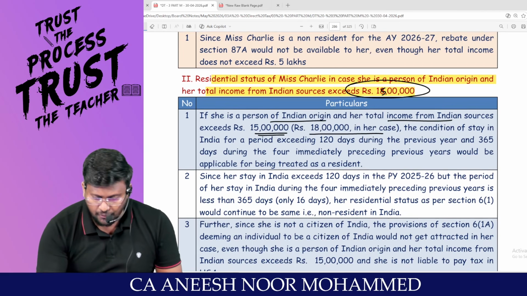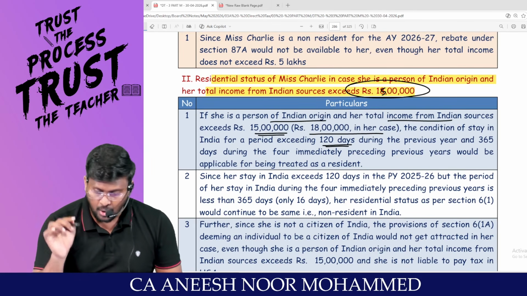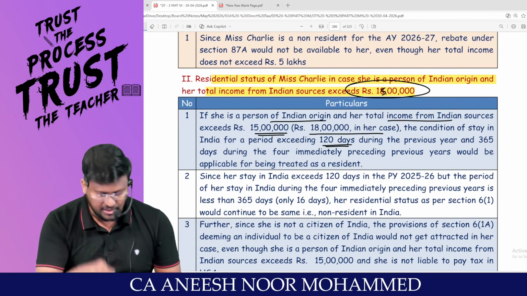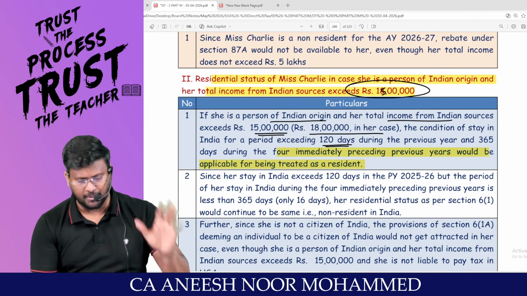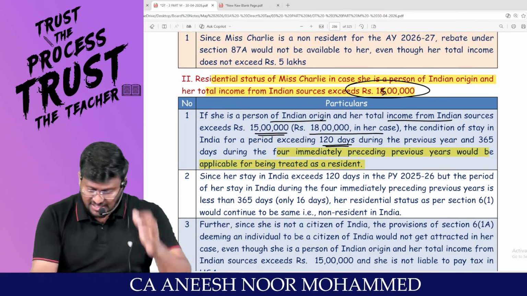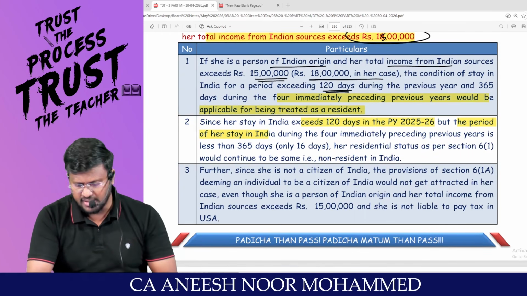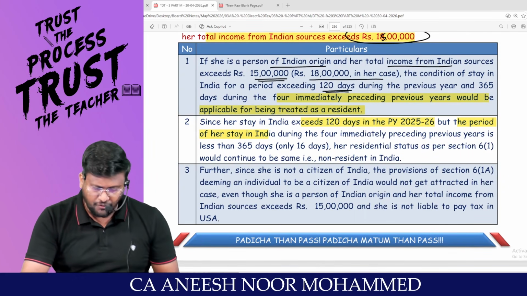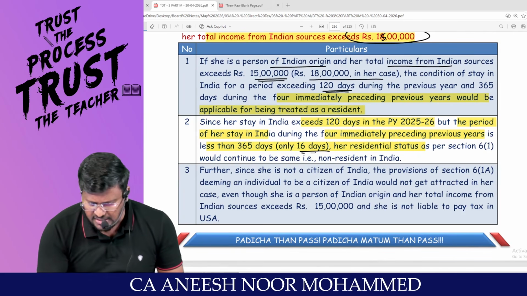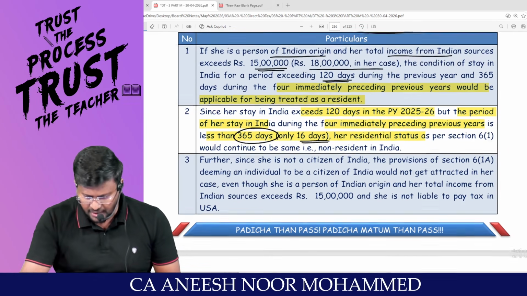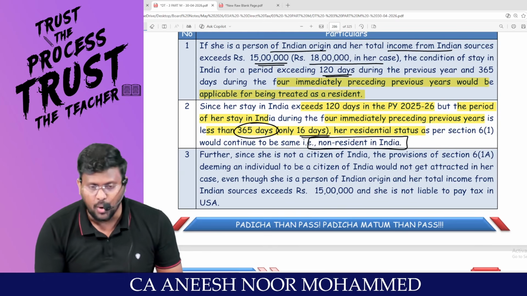Condition of stay in India for a period exceeding how much? 120 days during the previous year and 365 days during the 4 immediately preceding previous years would be applicable to treat her as a resident. Since her stay in India exceeds how many days? 120 days, but the period of her stay in the 4 immediately preceding previous years is only how many days? In place of 365 days. So she should be treated as what resident?